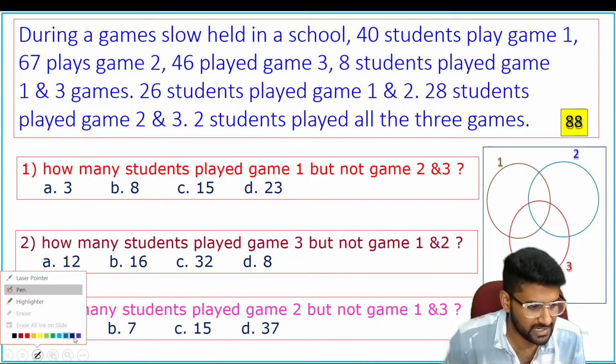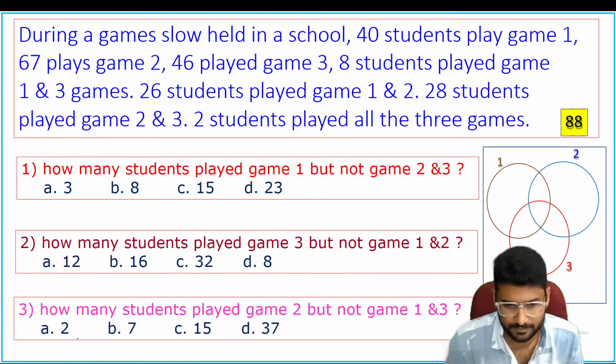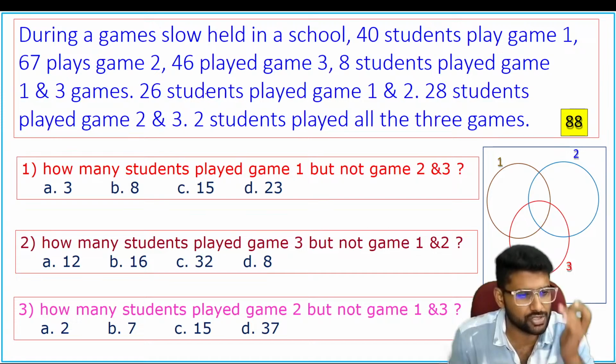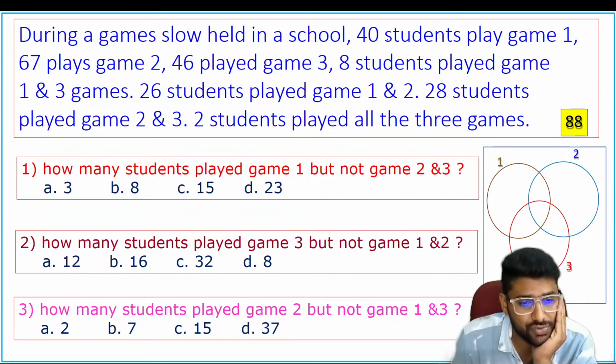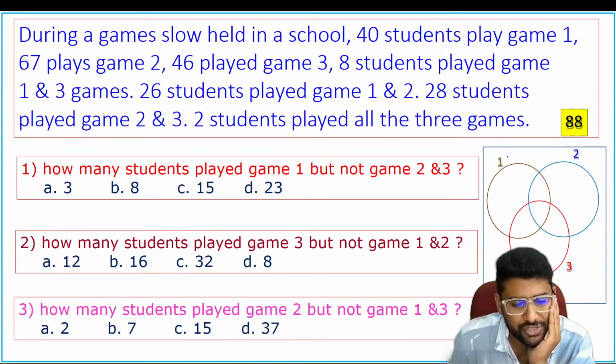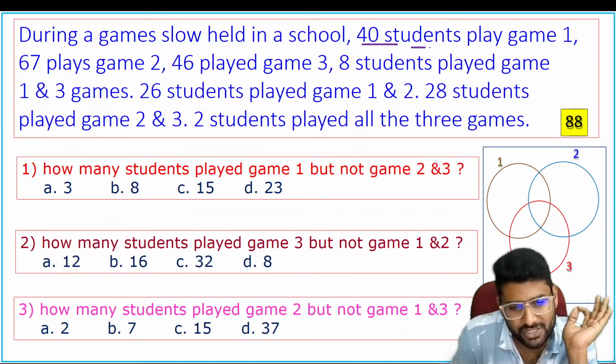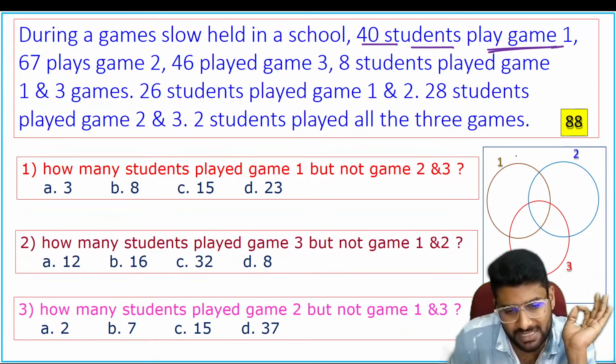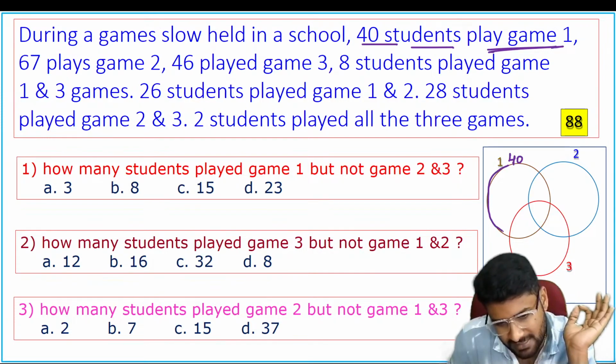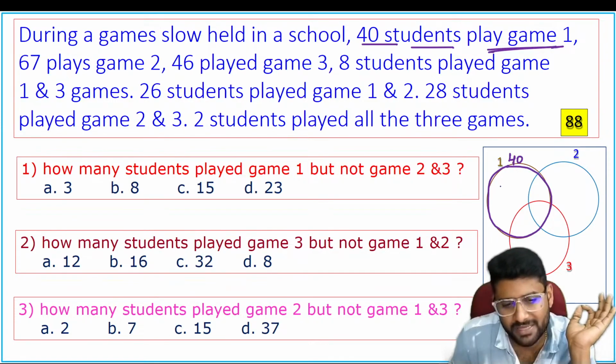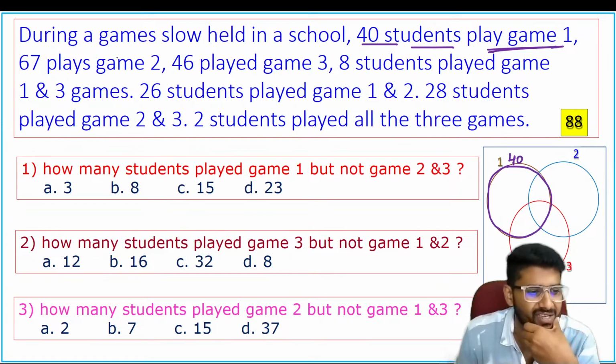Now see this question from Venn diagram. During this game show held in a school, 40 students play game 1, guys. So that should be outside the circle, which means this entire circle is 40. Only means you have to take inside. If it is not only, you have to take outside.